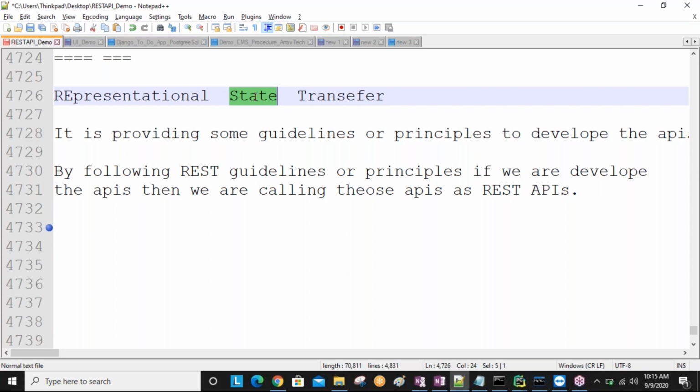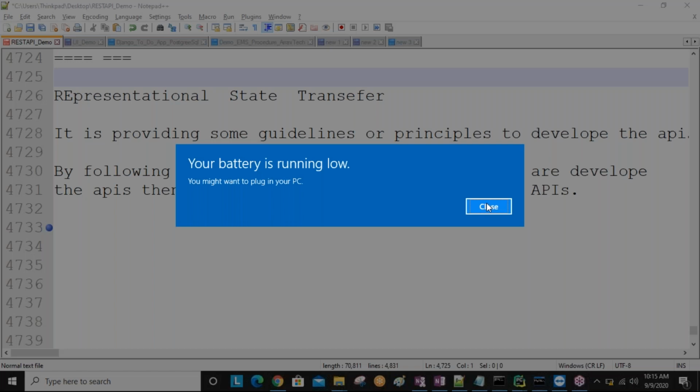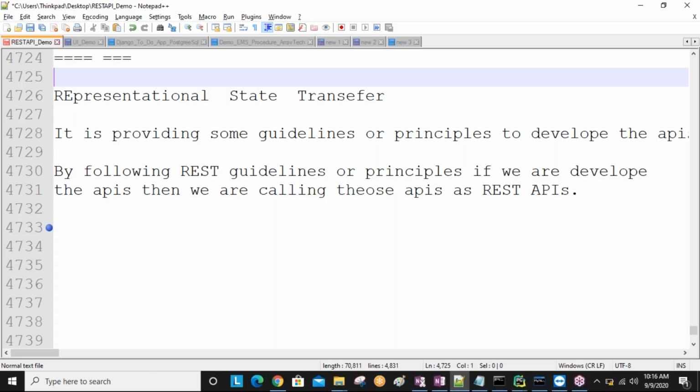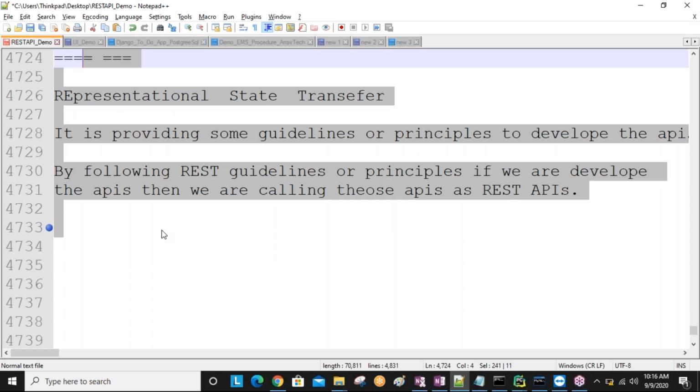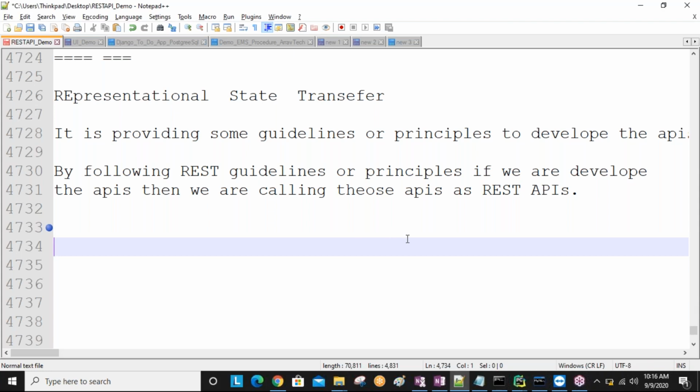So REST provides some guidelines, and by using those guidelines, if you are developing the APIs, those APIs we are calling the REST APIs. Okay, guys, up to here, remember today's session. In the next session, I will explain JSON and XML differences and syntaxes, and the types of services, sir: REST APIs, web APIs, SOAP-based APIs, different types of APIs. In a later session, I will explain all types of APIs more clearly.